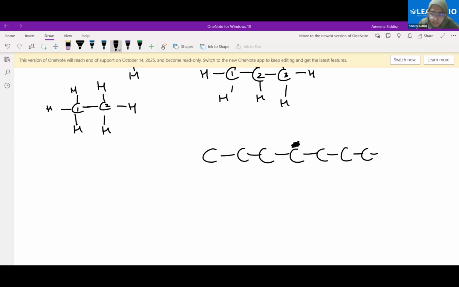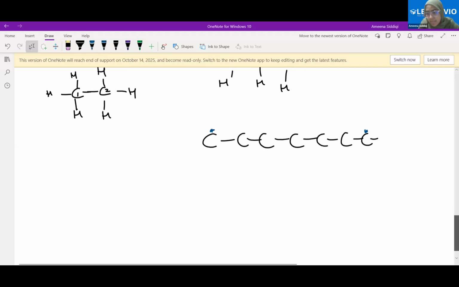Yes, how many hydrogen atoms will be needed for this carbon atom? The one I marked, 2. Here, 2. Okay. And for this one? 3. For this one? 3. Okay. So likewise, we can have any number of carbon atoms, and through that we can have the hydrogen atoms attached to each carbon atom respectively according to its valency.